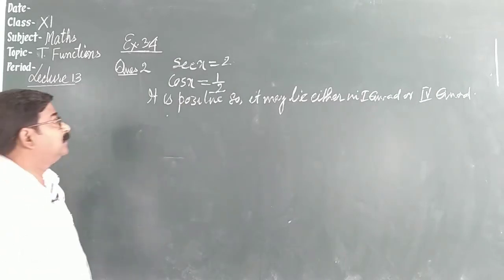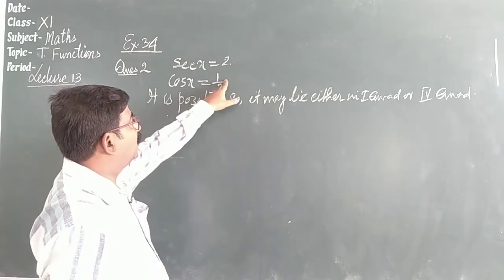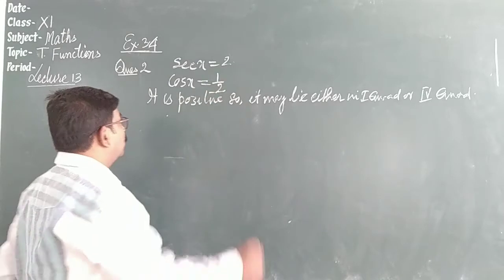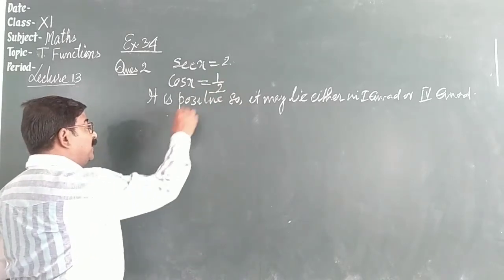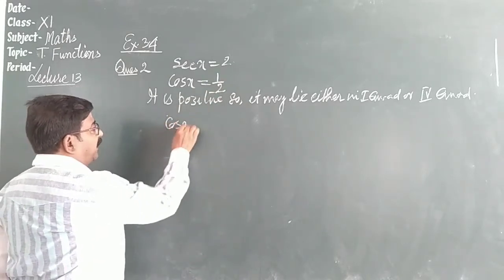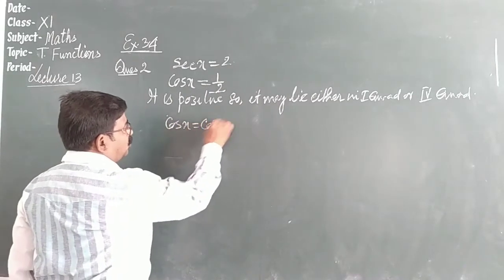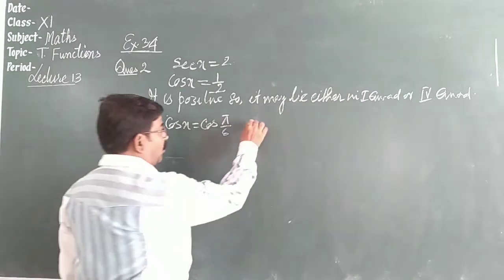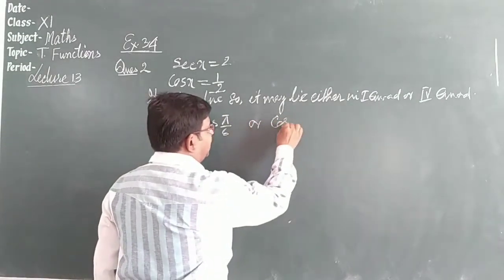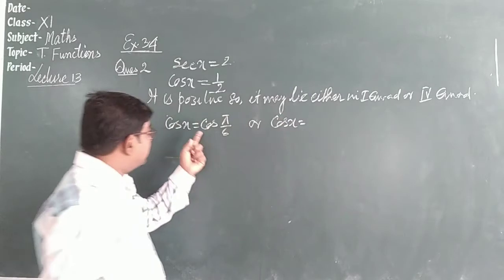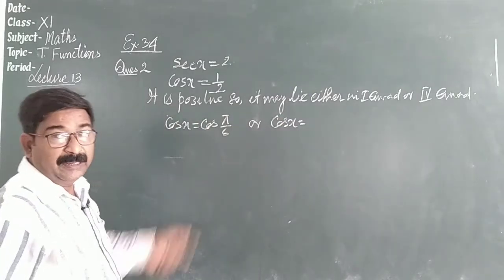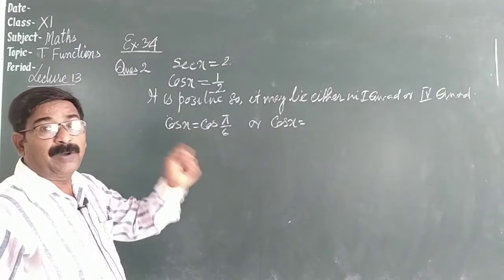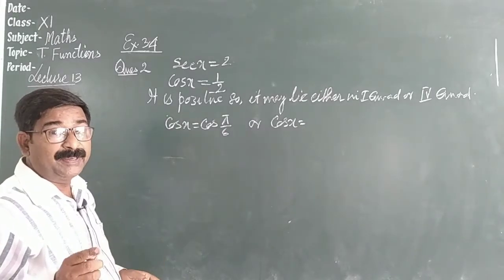Now cos x, 1 by 2 is the value for 60 degree. You know this. So cos x is equal to cos pi by 3, or in the first quadrant. If it is in the fourth quadrant, that is 2 pi minus pi by 3. Why 2 pi?